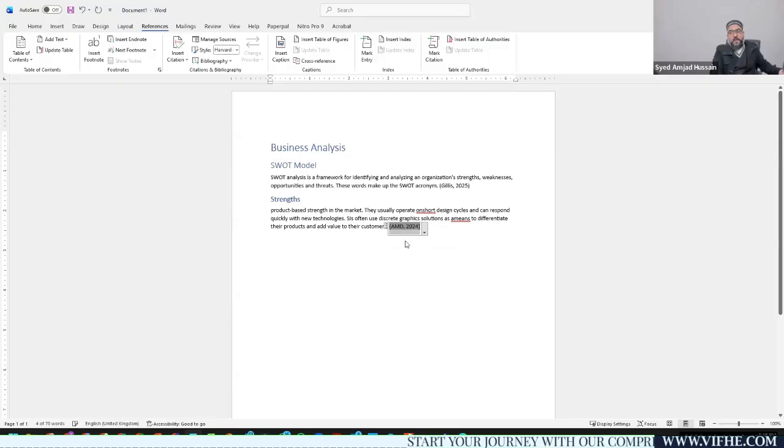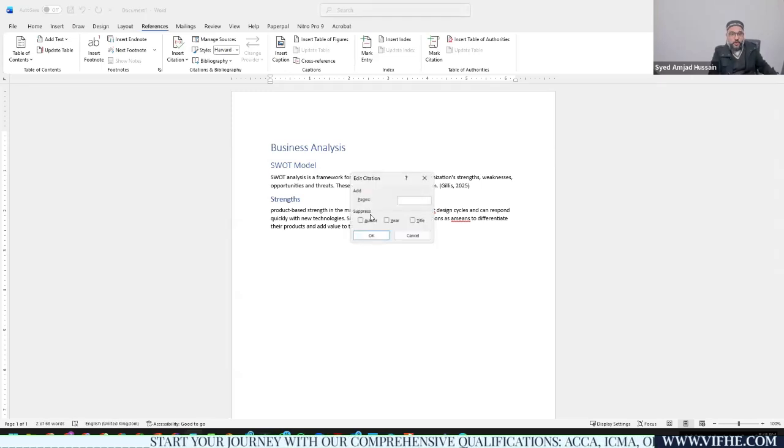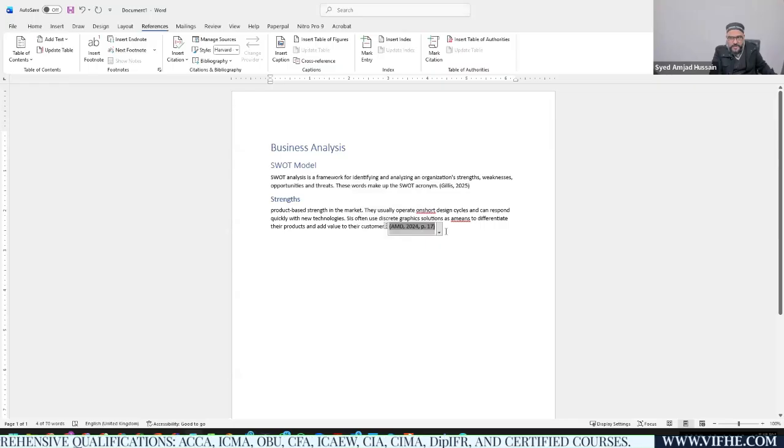Now, because this data was taken from the annual report, I need to refer to the page on which this information is available. This information is available on page number 17. Select 17 here, update 17 here, and hit OK. You can find P.17. Now this reference is complete.